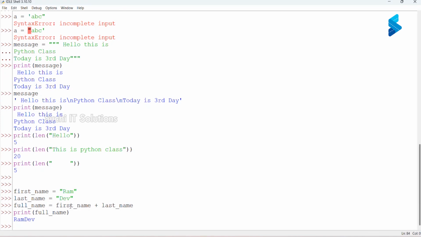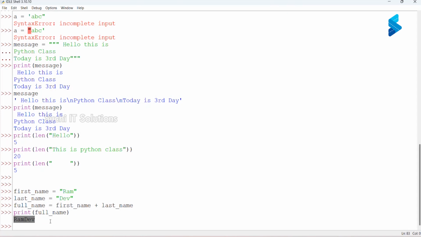Now, if you see here, it has printed Ramdev without any space. I want to add a space between the first name and the last name. How can we do that? In between, we have to introduce a space over quotes. So how can I do that?